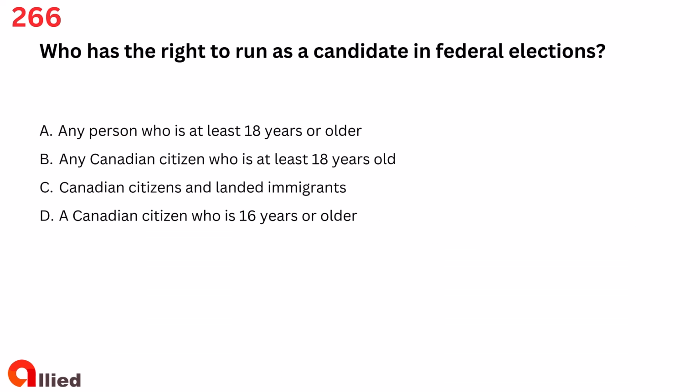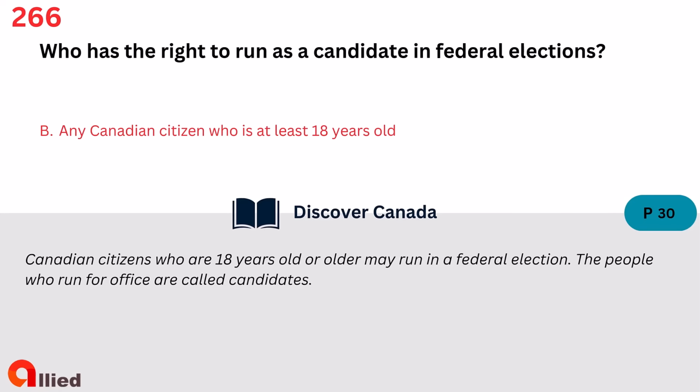Question 266. Who has the right to run as a candidate in federal elections? A. Any person who is at least 18 years or older. B. Any Canadian citizen who is at least 18 years old. C. Canadian citizens and landed immigrants. D. A Canadian citizen who is 16 years or older. The answer is B. Any Canadian citizen who is at least 18 years old.